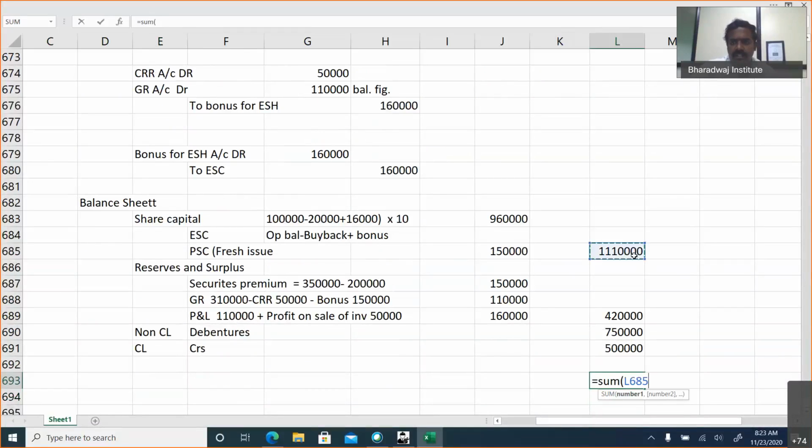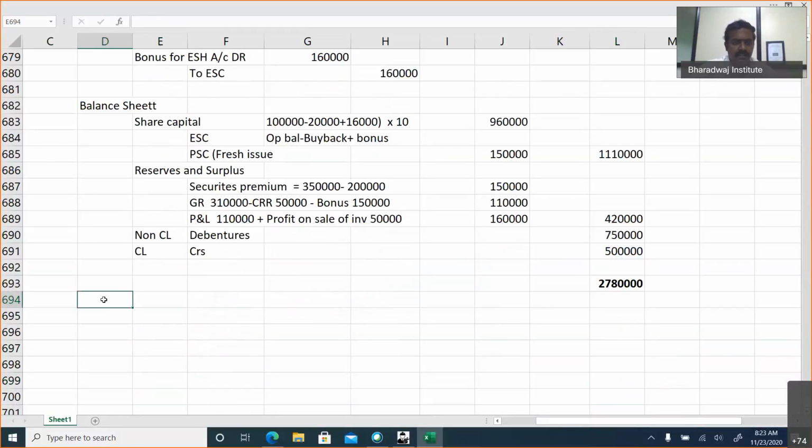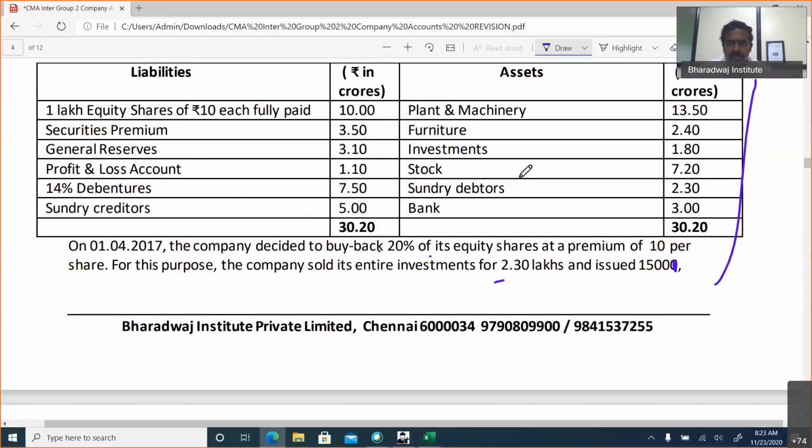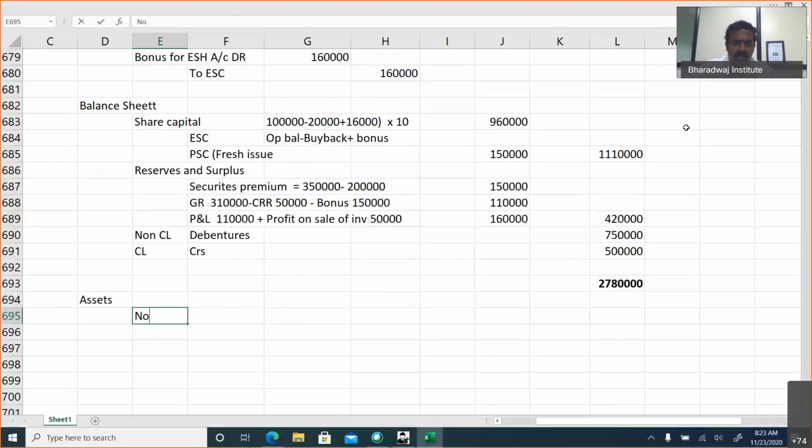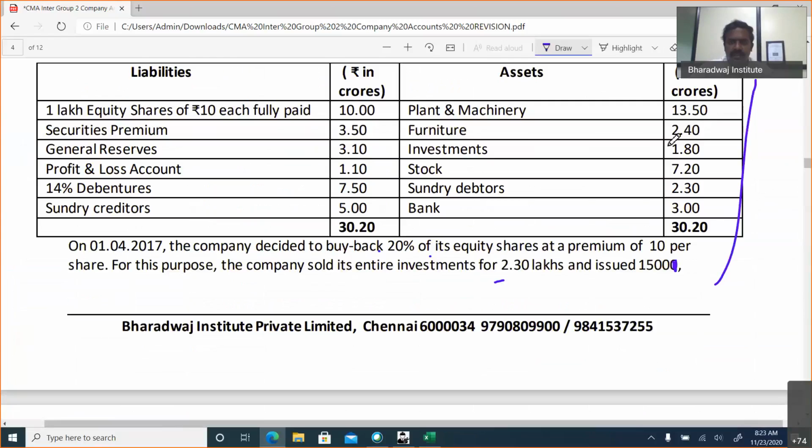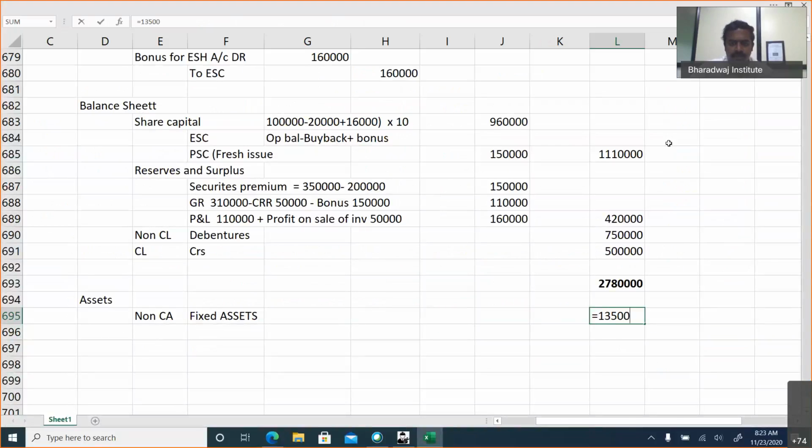If you are confident in answering with the liability side, you can do this. This is the total of liability side. Assets. What will come in assets? This one. Non-current assets. Fixed assets. Plant, property and equipment. Okay. So what is the plant, property and equipment? This 13,50,000 plus 2,40,000.